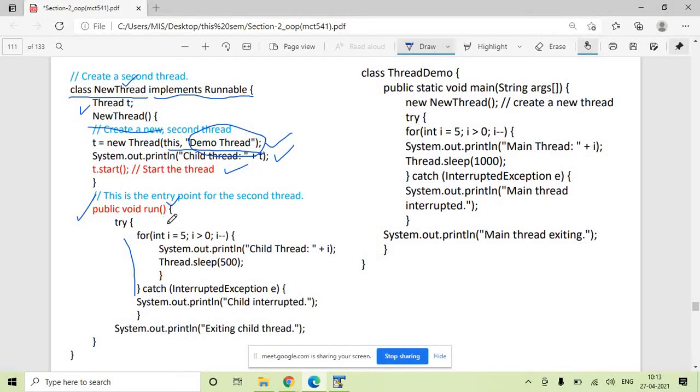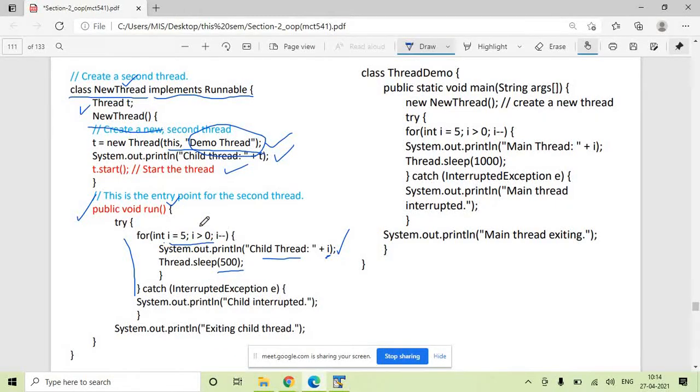Inside run, we want this particular thread to run a for loop with i equal to 5, i greater than 0, so this loop should run 5 times. Every time it will print the child thread and the value of i, and after printing, this child thread should be suspended for half a second, 500 milliseconds.